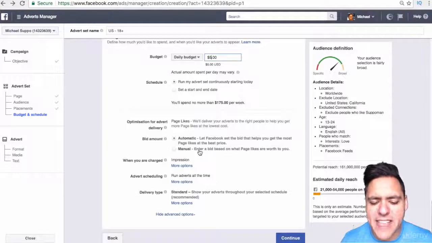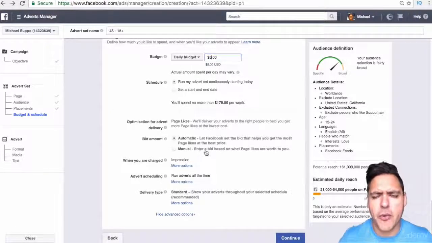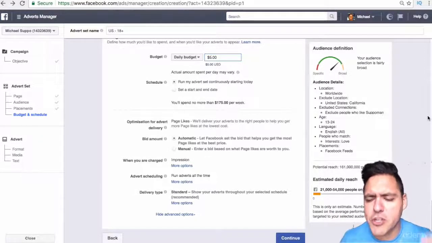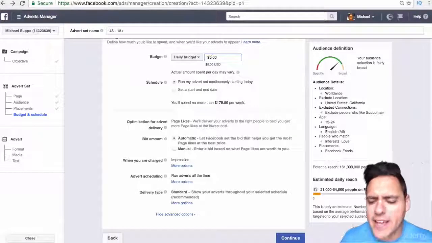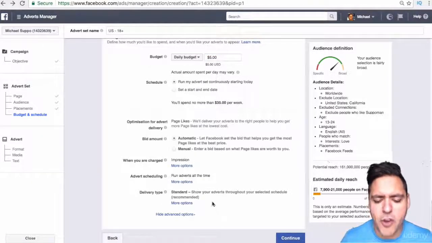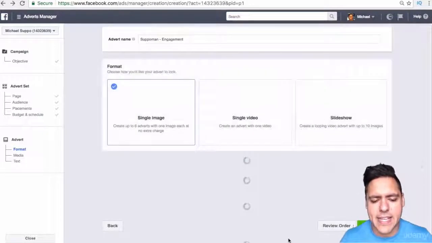If you manually say, I want 0.001 or 0.005, then you are prohibiting your ability to get the best possible price, because it will just get cheaper and cheaper the more engagement your like campaign gets. So we've got all of this done. Now that we've got potential reach down to 161 million, click continue.